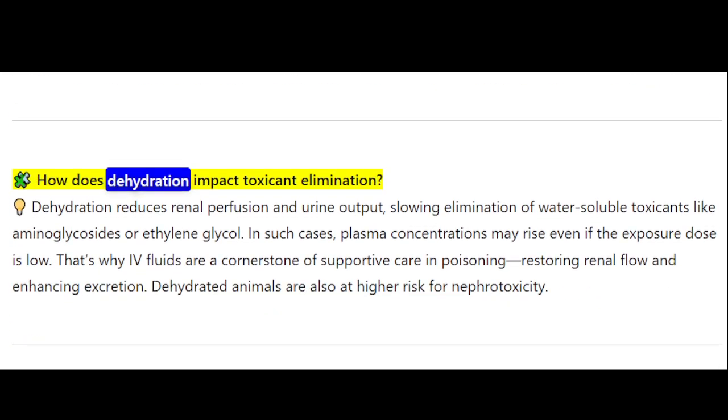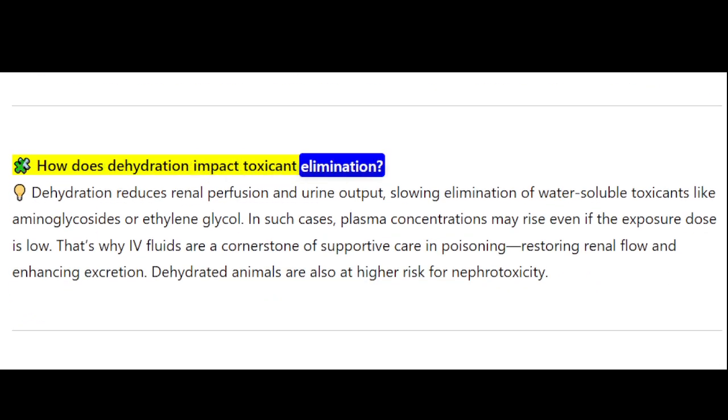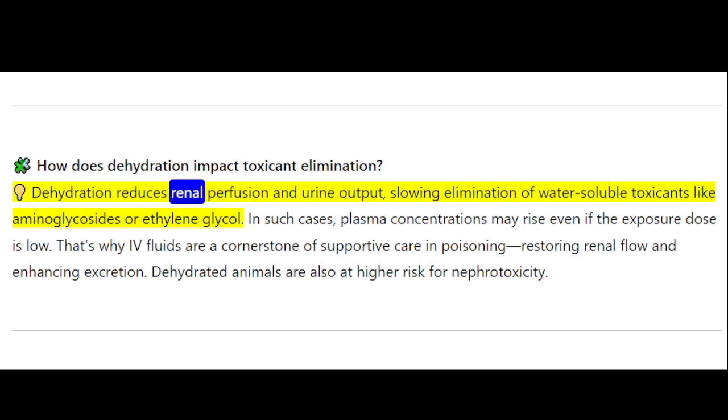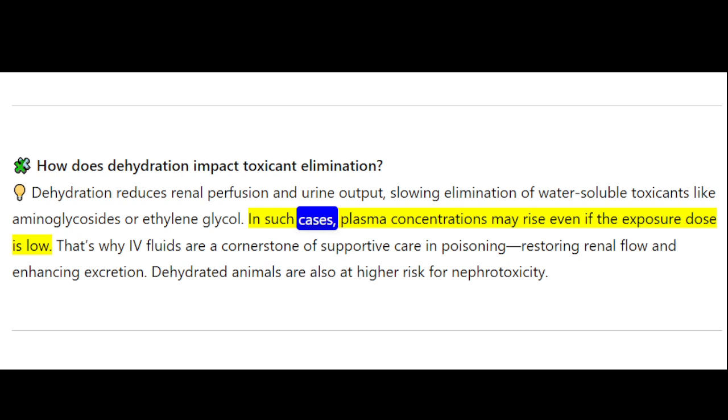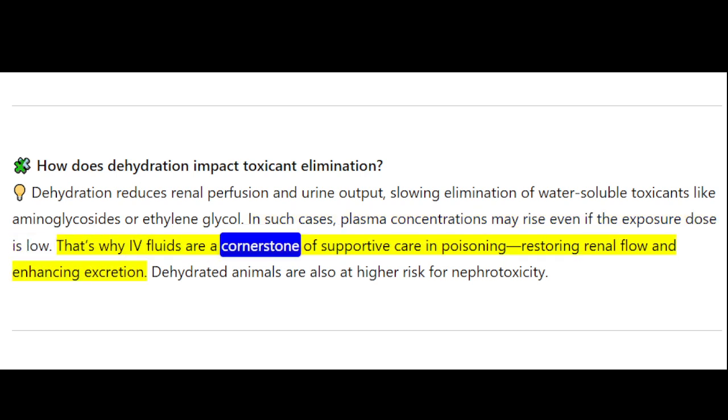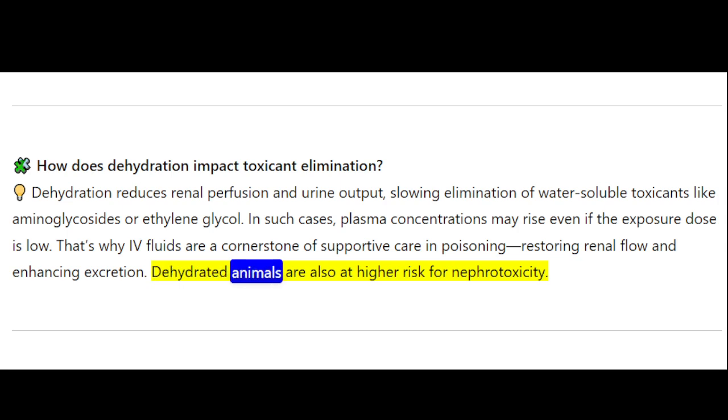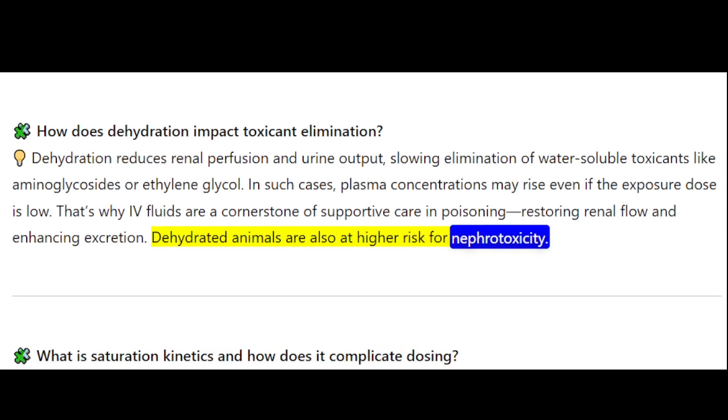How does dehydration impact toxicant elimination? Dehydration reduces renal perfusion and urine output, slowing elimination of water-soluble toxicants like aminoglycosides or ethylene glycol. In such cases, plasma concentrations may rise even if the exposure dose is low. That's why IV fluids are a cornerstone of supportive care in poisoning, restoring renal flow and enhancing excretion. Dehydrated animals are also at higher risk for nephrotoxicity.